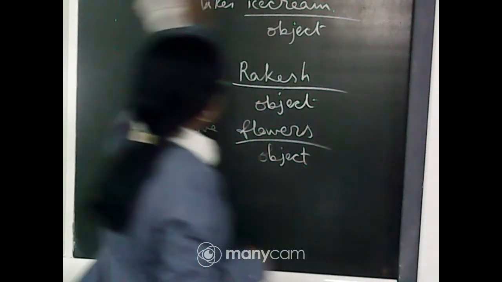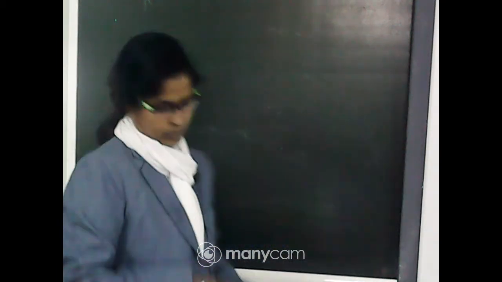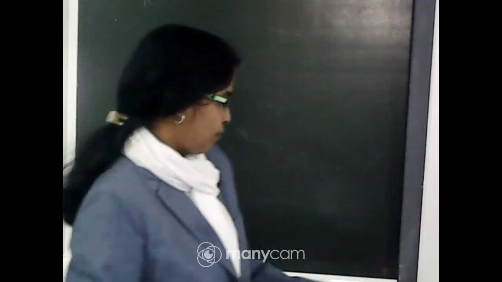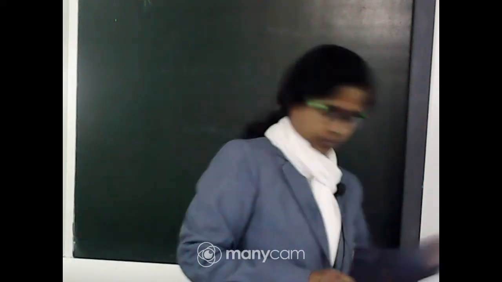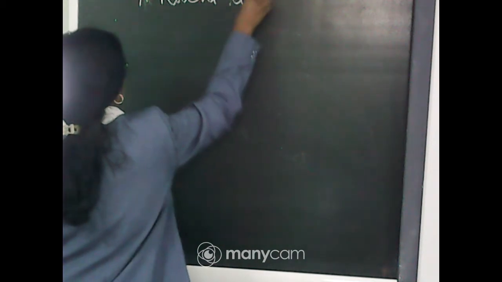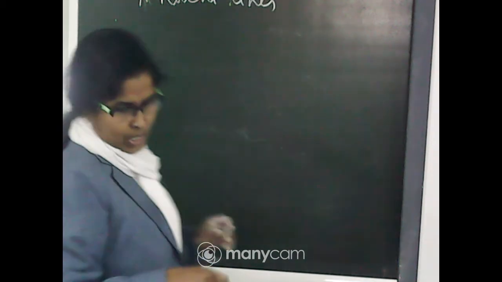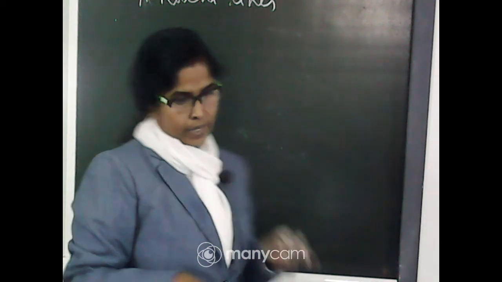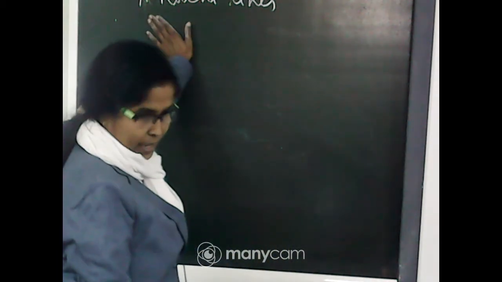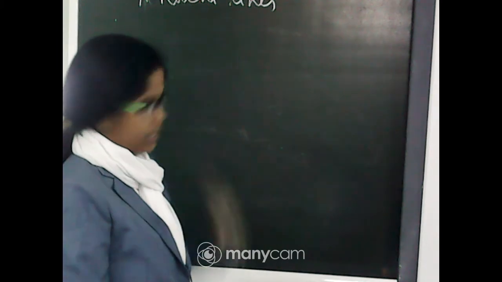Now, come to the next part: object of a verb. If I write "Ruchi likes," tell me, does it make complete sense?